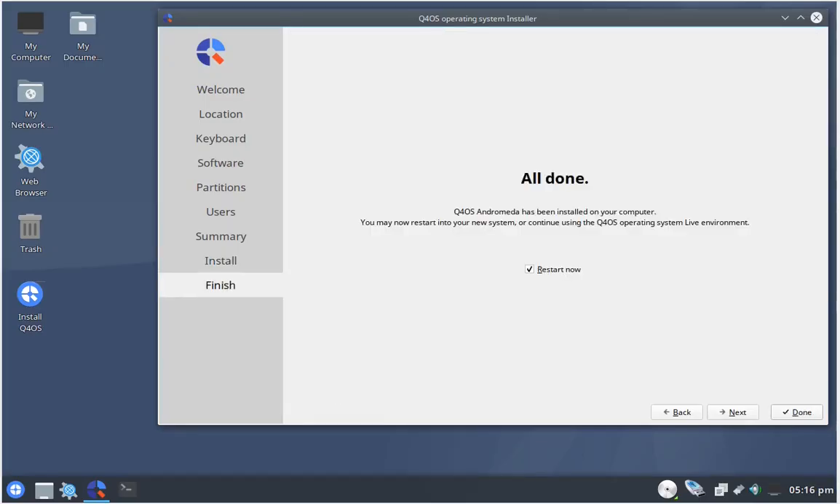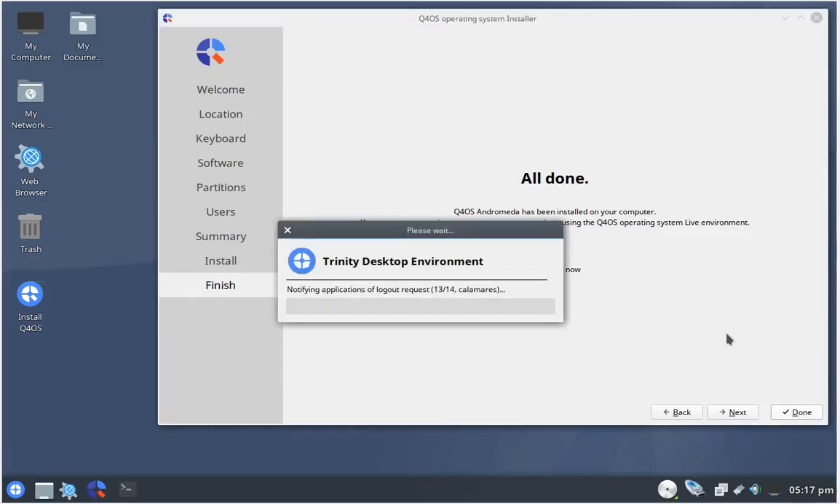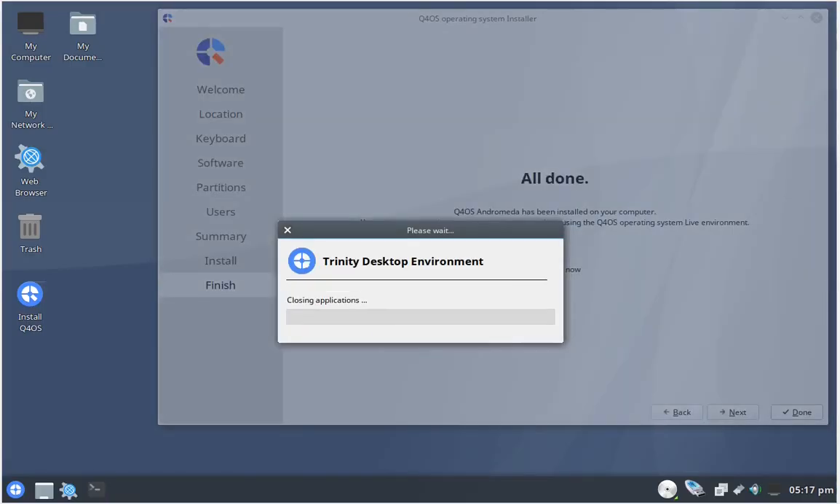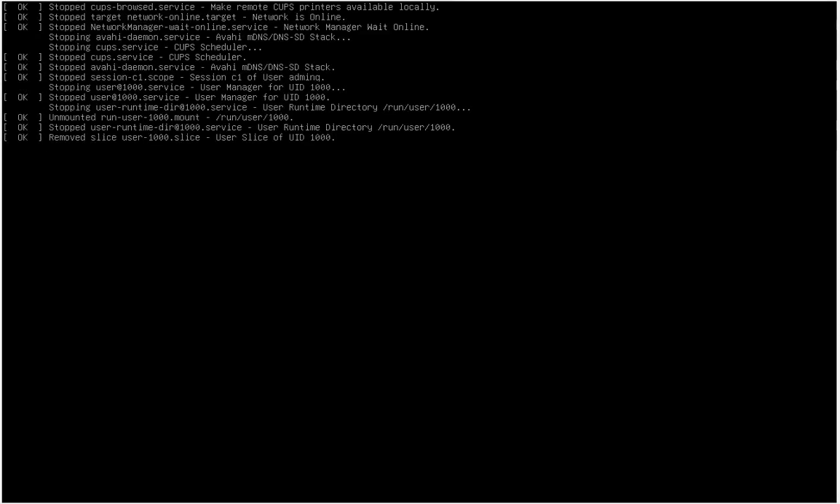When it's finished, it says all done. If you notice, the clock in the lower right took about 9 minutes. Click done, and the computer will notify you of some programs that it's closing down, and eventually it will tell you at the bottom of this screen to remove the installation medium and hit enter.